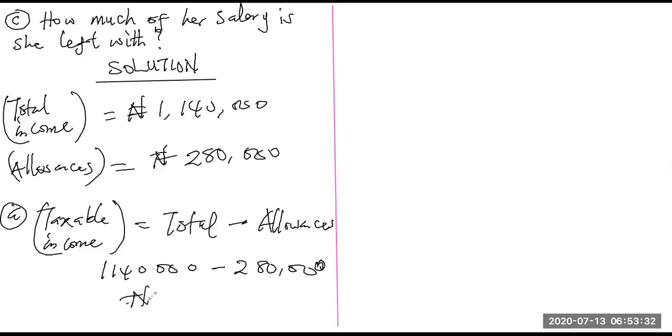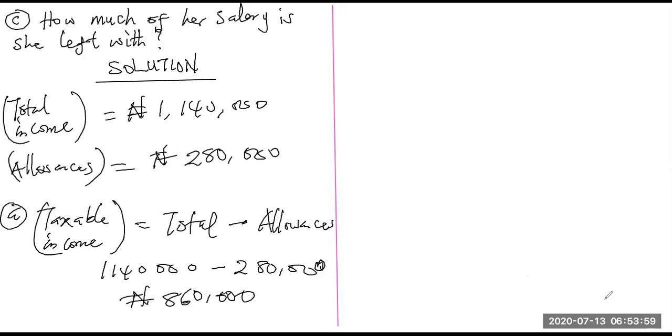So this is 860,000 naira. Okay, now, not the one the person is going home with, this is the taxable income, pardon me. So the person's taxable income is 860,000 naira. Alright, so now you know the taxable income. What do you do next?